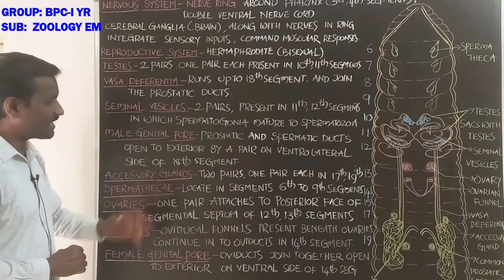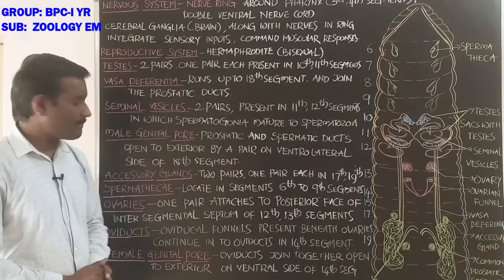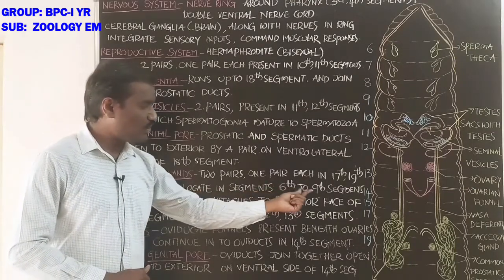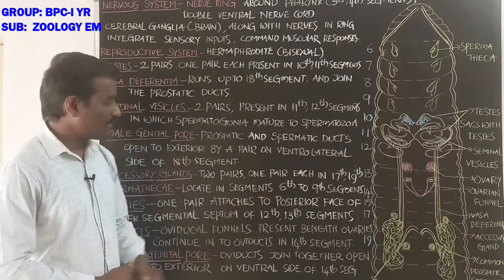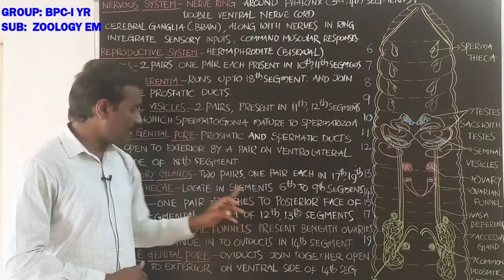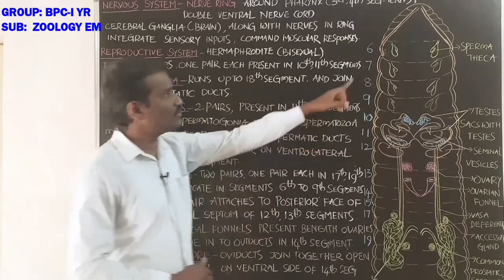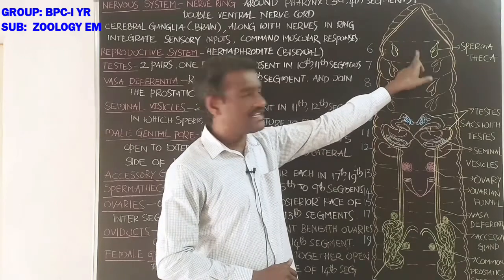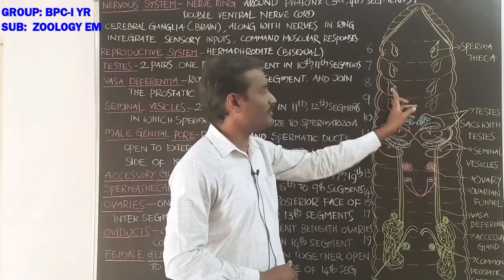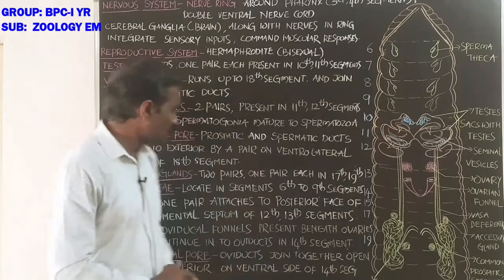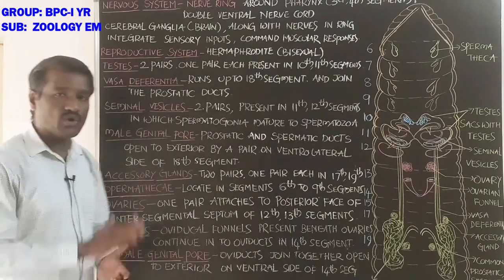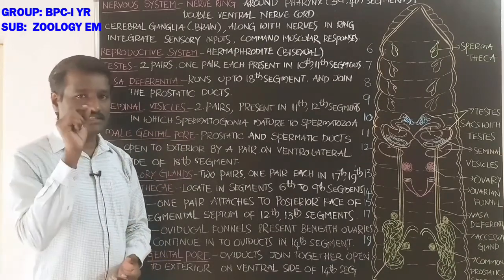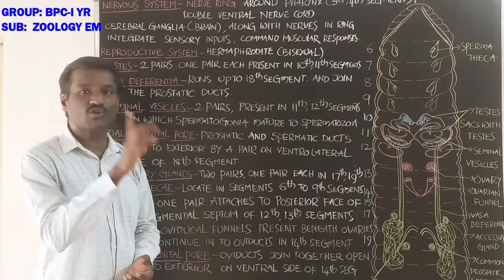Next, the spermatheca, students. The spermatheca are located in the 6th to 9th segments. Each of these segments has one pair of spermatheca. The spermatheca receive spermatozoa.